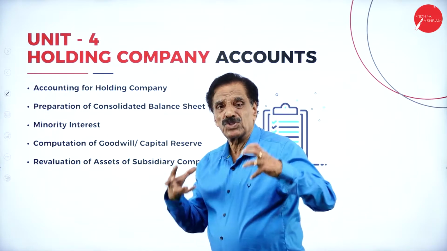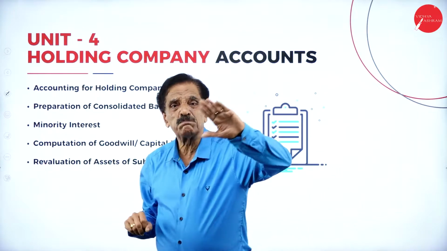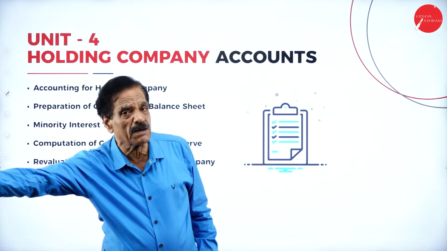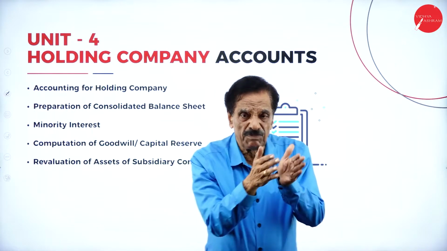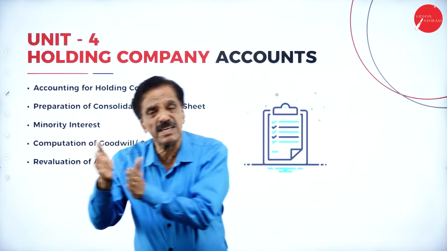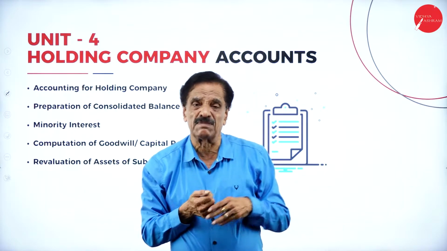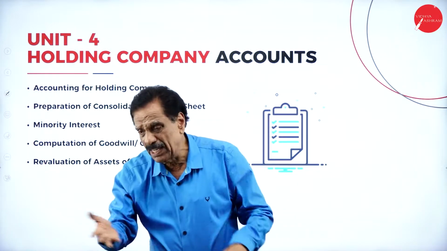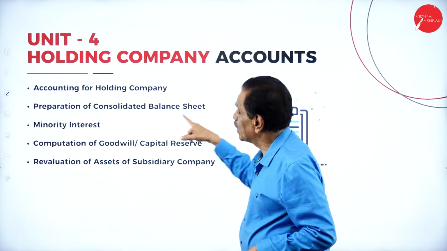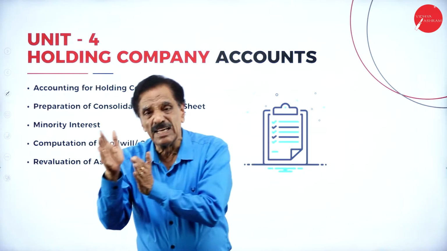This is one of the most important units we have, the holding company. A holding company is one which holds more than 50% of the shares of the subsidiary company. If H is there and S is there, H is called the holding company and S is called the subsidiary company, which holds more than 50% of the shares. Here, for preparation of the consolidated balance sheet, we'll add both the balance sheets of H Limited and S Limited.